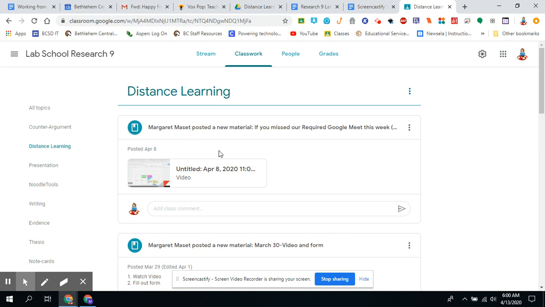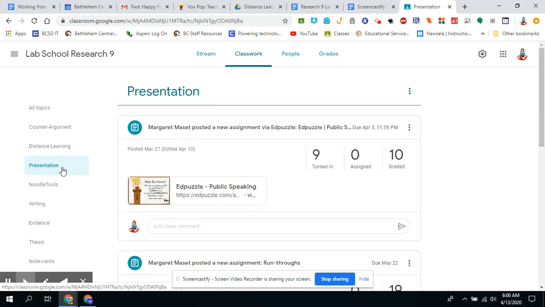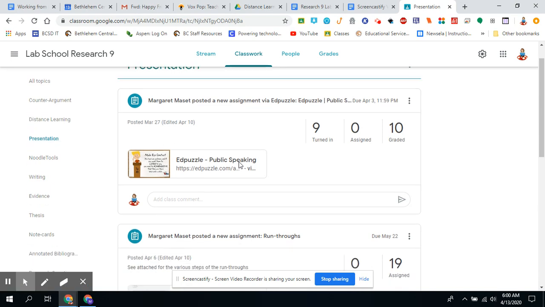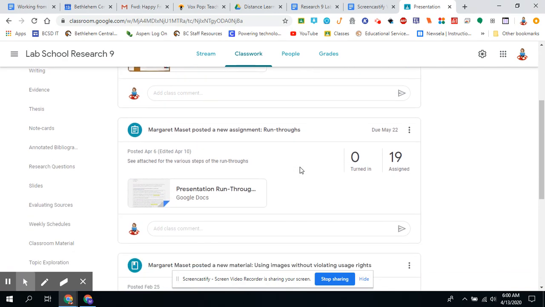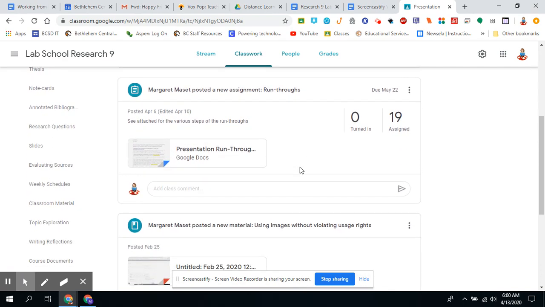The second thing you need to know about is the presentation topic. So Edpuzzle, this should show up as everyone turned this assignment in. The important thing in this section is the run-throughs assignment.